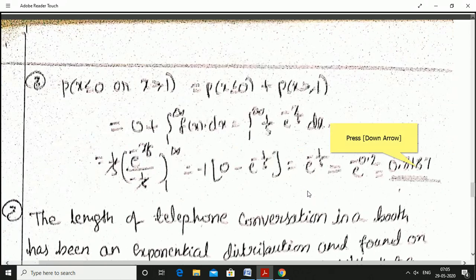Next is probability of x less than or equal to 0 or x greater than or equal to 1. Probability is equal to probability of x less than or equal to 0, or means plus, probability of x greater than or equal to 1. X less than or equal to 0 means integration from minus infinity to 0. For negative values, f of x is 0, directly I have written it as 0. X greater than or equal to 1 means integration from 1 to infinity f of x into dx. F of x for positive values is 1 by 5 into e power minus x by 5. As usual, do the integration, substitute the limit. Its value comes out as 0.8187.